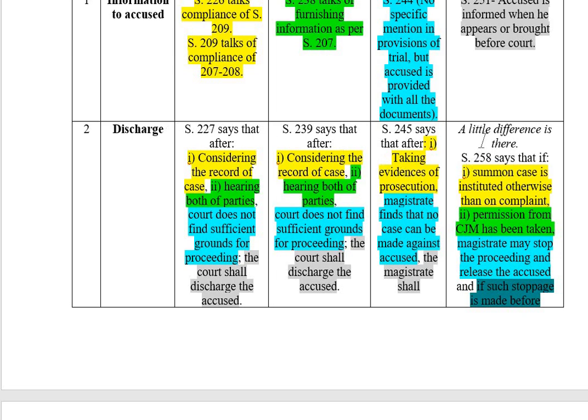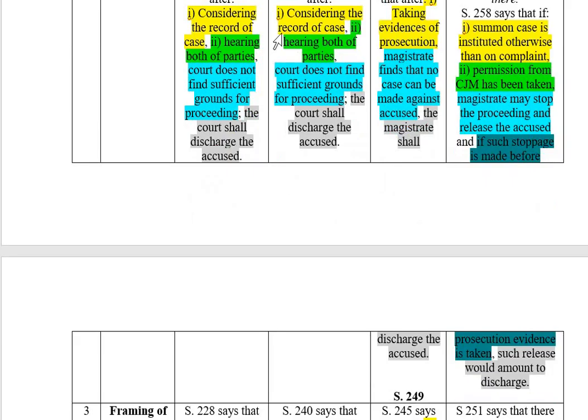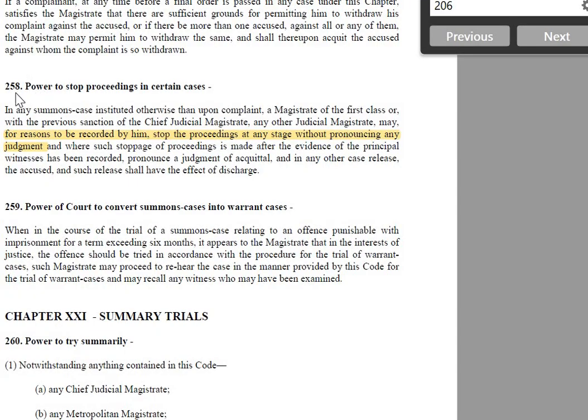However, in case of a summon matter, there is a little difference. As per 258, in a summon case instituted otherwise than on complaint, if permission is there from the Chief Judicial Magistrate, then the magistrate may stop the proceeding and release the accused. And if this has happened, then such stoppage, if made before prosecution evidence, will amount to discharge. So if you see section 258 in your Bare Act, underline this. The magistrate may, for reasons to be recorded by him, means the magistrate will record the reasons, and then he will stop the proceeding at any stage without pronouncing any judgment.